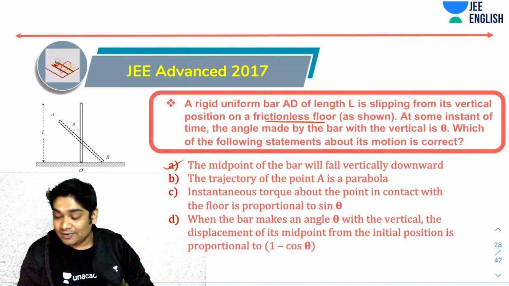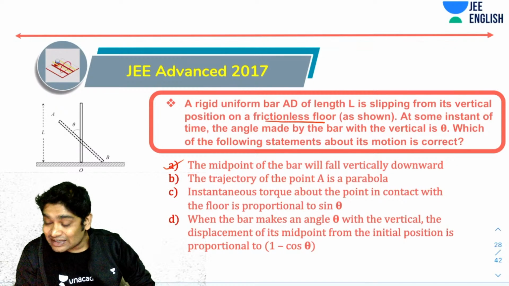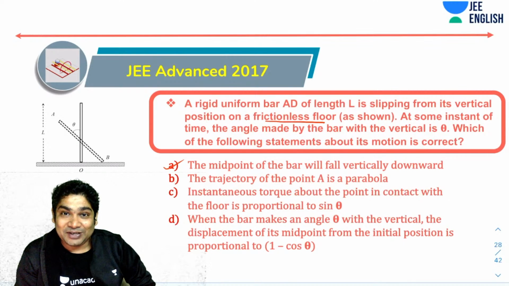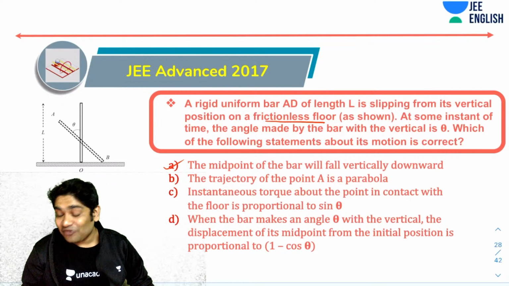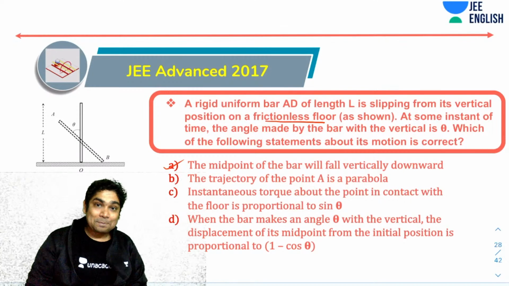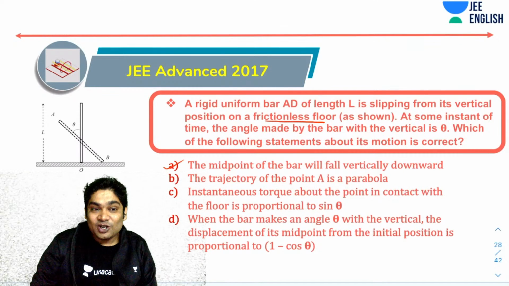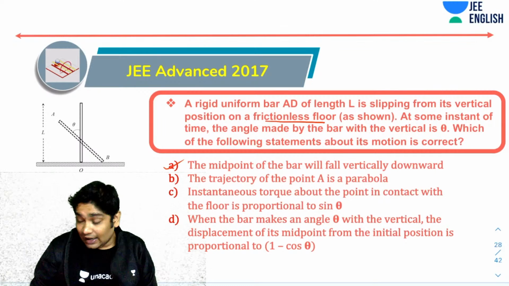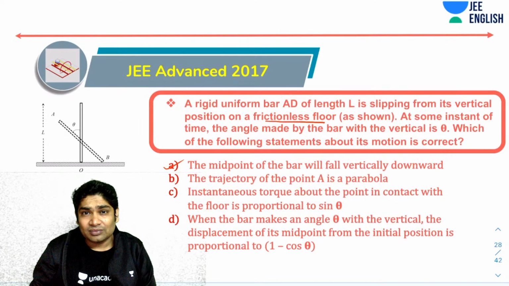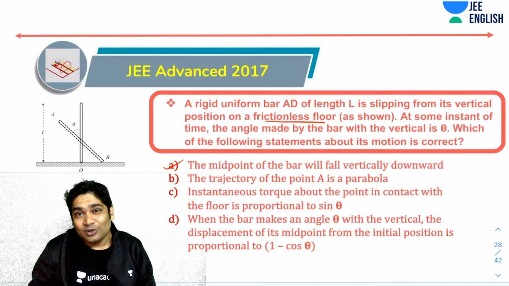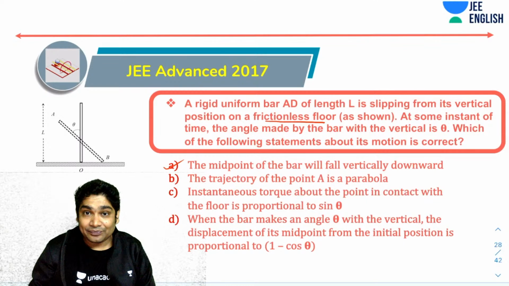So that is correct. Then, the trajectory of point O is a parabola. That you need to figure out. How will the trajectory of this be? All you need to do is find the velocities and then integrate. Find the x velocity, find the y velocity. How do you do that? At any angle theta, you find the omega. Or you can find a relation between theta and t, and once you have theta and t, then you can find the relation between x and y.